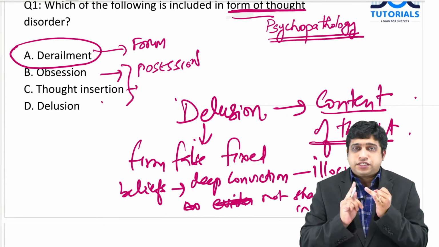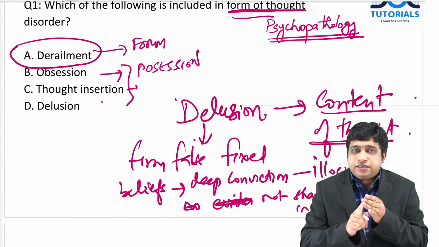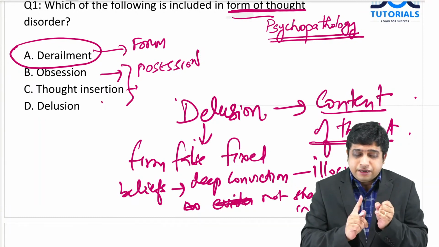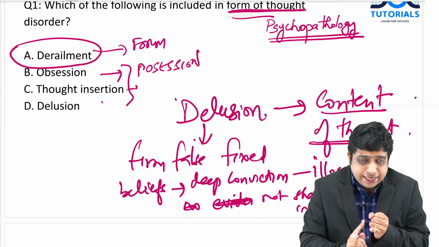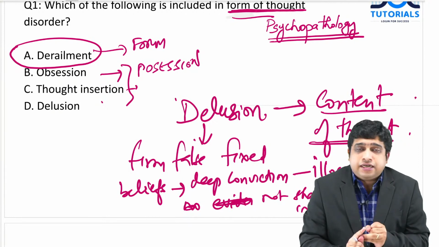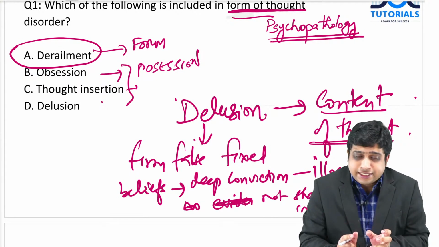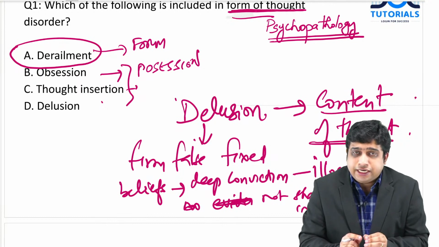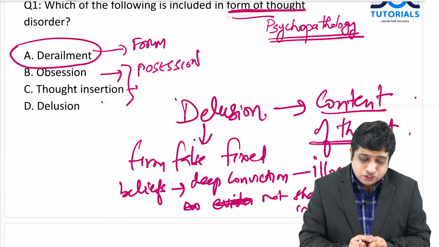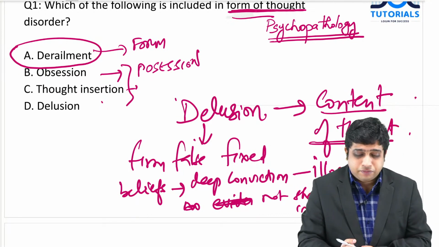So form, stream, possession, content. To summarize, derailment is a disorder of form of thought, then tangentiality, etc. Then obsessions and thought alienation are disorders of possession of thought. Delusion is a disorder of content of thought. This is what you should remember.